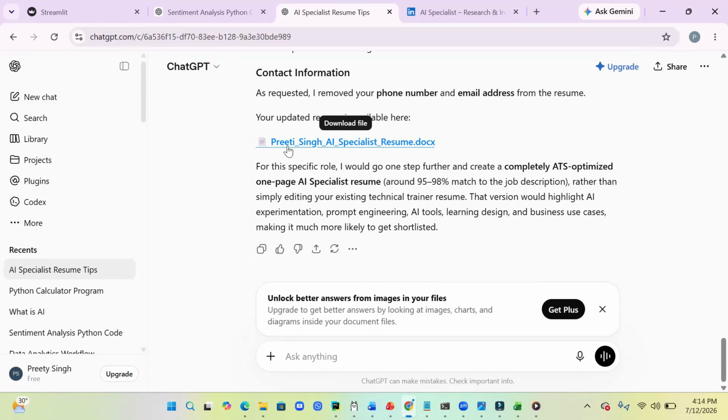And since it is mentioned, the chances are very high to get your resume selected for the call, right? This is one thing which you can do.